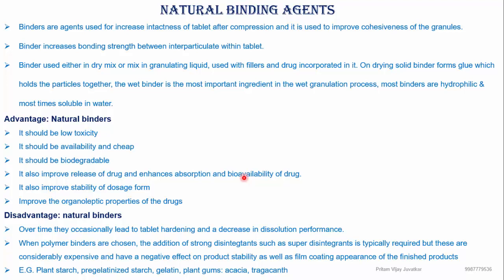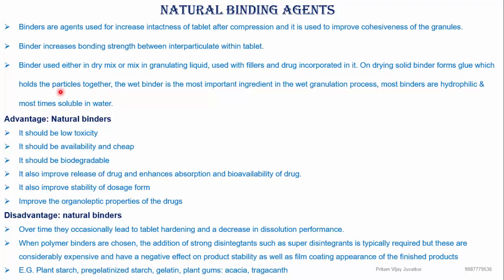Specifically, binders can be used in the form of a dry mix, meaning during preparation of the powder mixture for compression. Otherwise we form a mass, that is, granule preparation, in which the granulating liquid is used, or it can be used in a filler for direct compression. So in that case the binding agent is used dry.